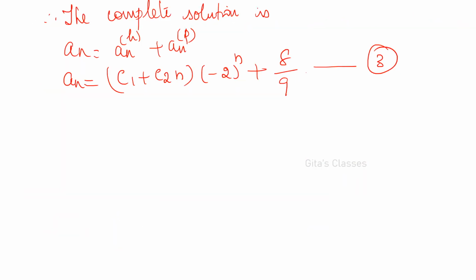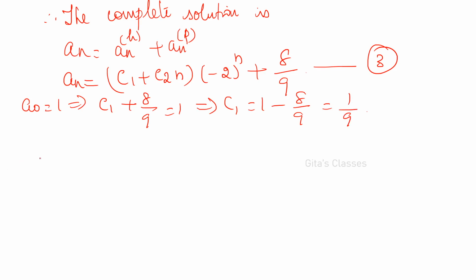A0 is 1, A1 is equal to 2. So A0 is 1 implies wherever n is there, you have to substitute 0. So C1 plus C2 n, C2 is 0, so I am not going to write that. And minus 2 the whole power 0 is also 1. So C1 plus 8 by 9 is equal to 1. Implies C1 is equal to 1 minus 8 by 9, that is 1 by 9. So C1 is 1 by 9. This is one value.